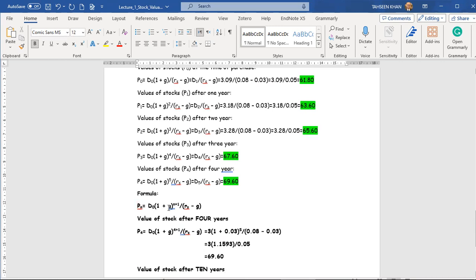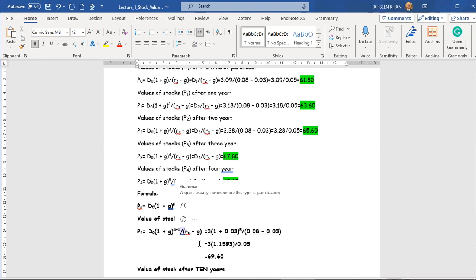Pn equals D0 (1 plus g) to the power n plus 1, divided by Rs minus g. So here we calculate the value of the stock after 4 years, which we have also calculated here. It will come to P4 equals D0 (1 plus g) power 4 plus 1, divided by Rs minus g.